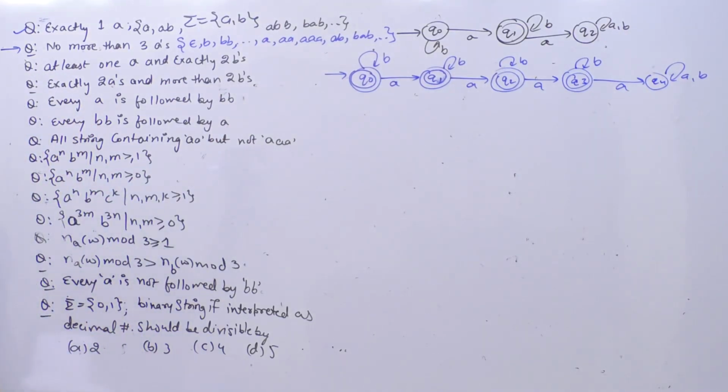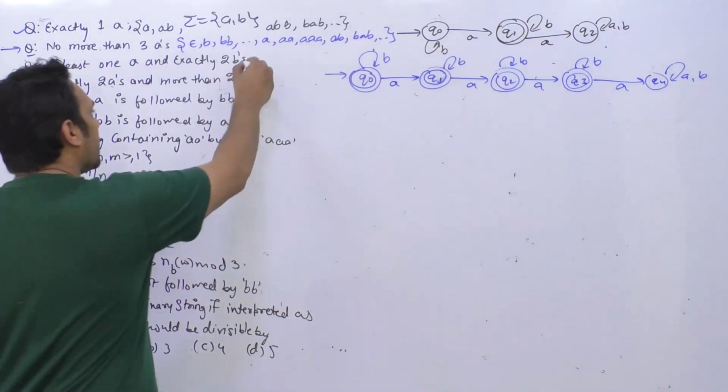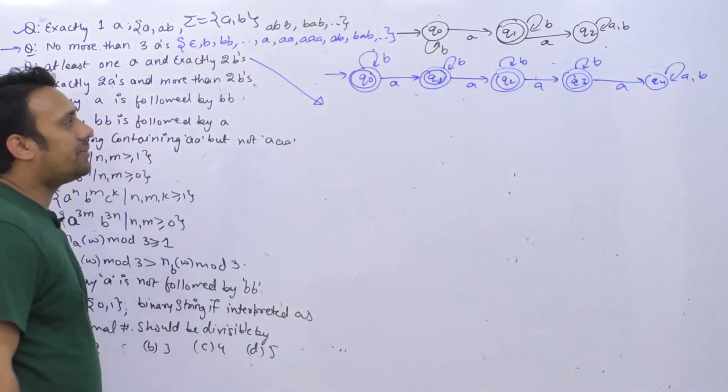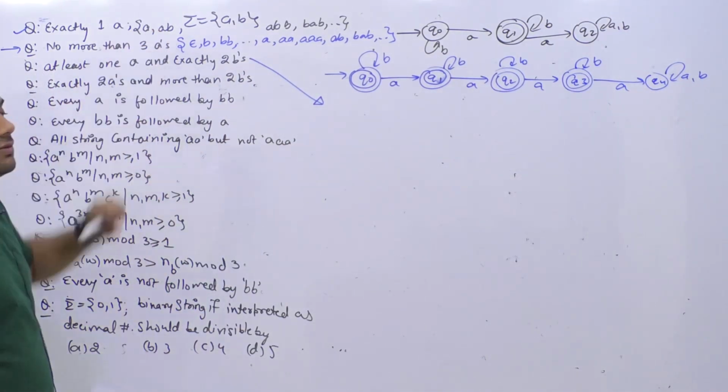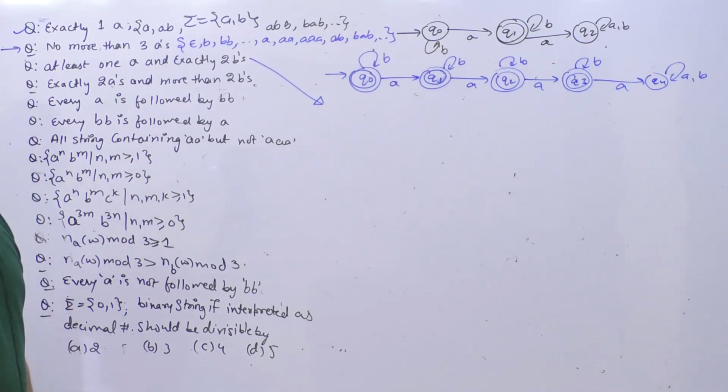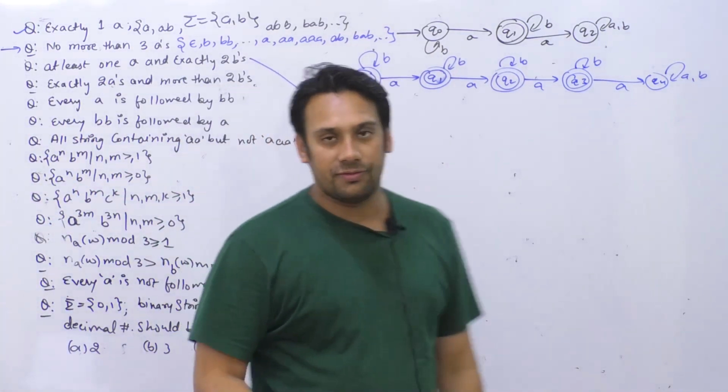Is it clear? Correct? इसमें कोई doubt तो नहीं होगा. These problems are very easy. So the third one says at least 1a and exactly 2 b's. आपके पास कम से कम एक a होना चाहिए, और b's के ऊपर we are not putting any restrictions. So this is a little bit tricky as compared to the first two. पहले जो दो problems थी they were very easy, and this third problem is a little bit tricky as compared to the first two problems.